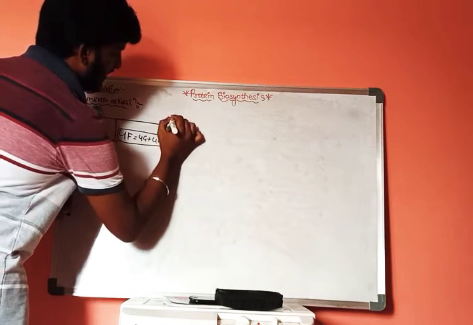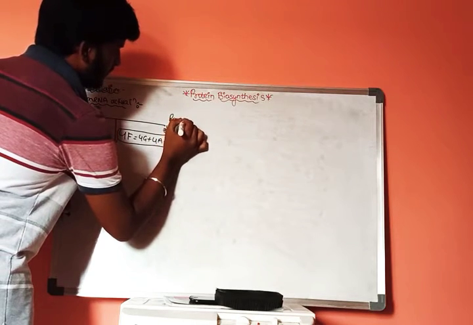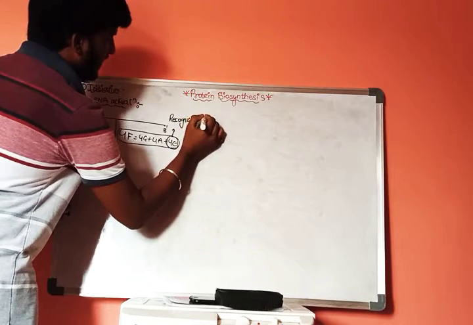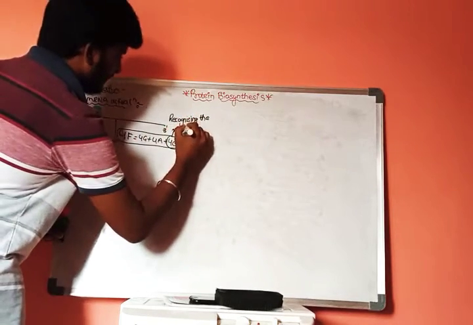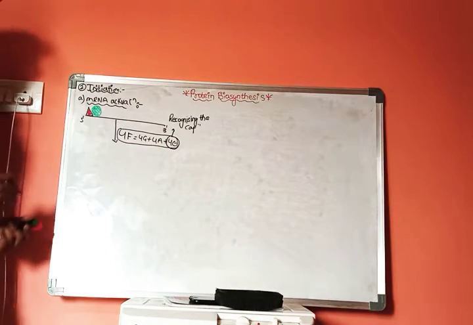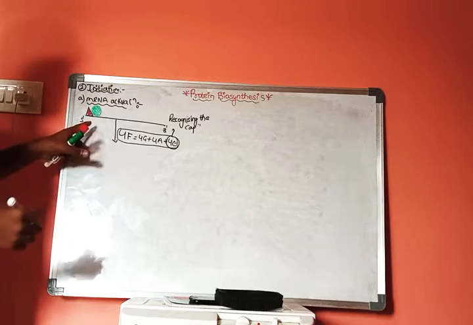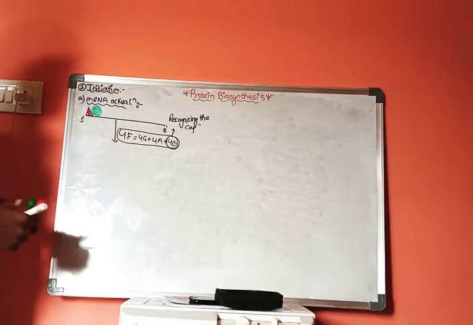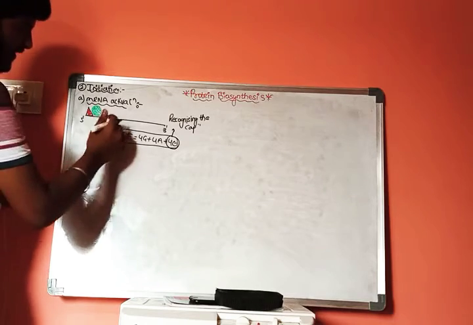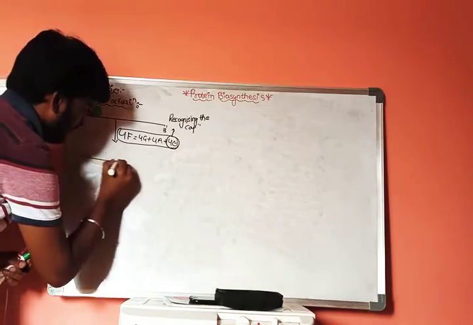It helps in recognizing the cap. Here the cap means 7-methyl guanosine triphosphate. This is the first step, where this 4F molecule will get bound.